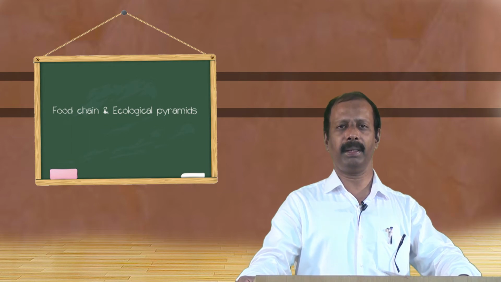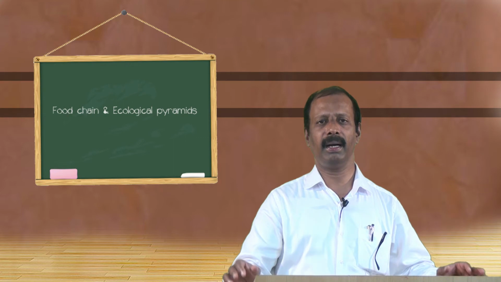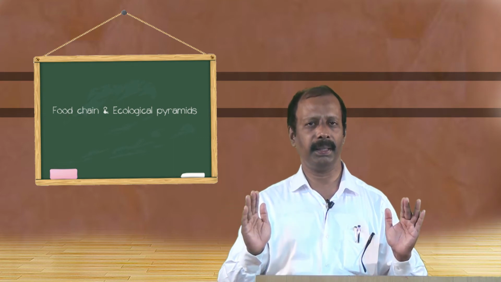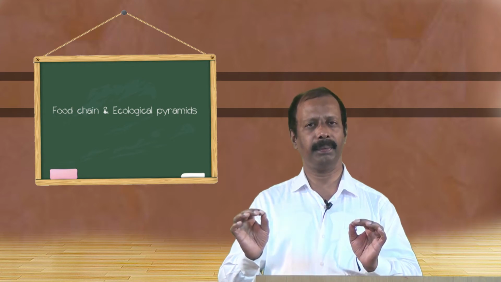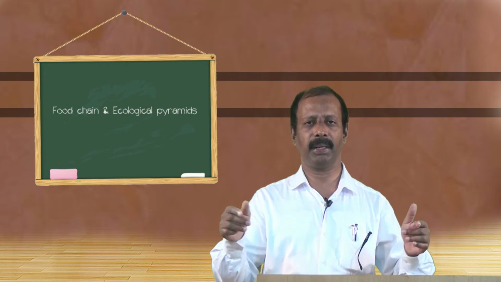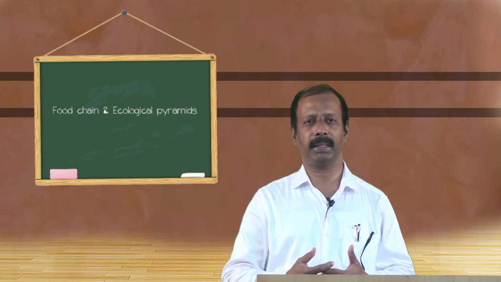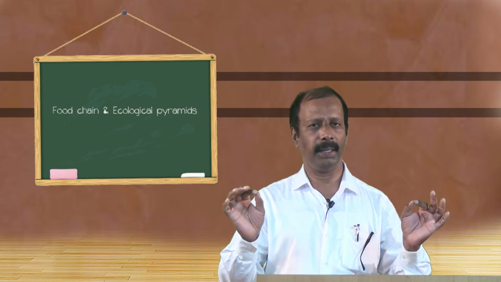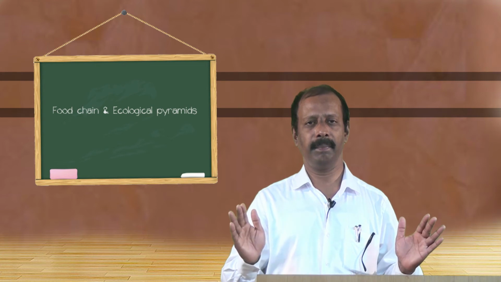We can see three different types of pyramids. Number one, pyramid of number. Number two, pyramid of biomass. And number three, pyramid of energy. Pyramid of number and pyramid of biomass are both upright pyramids as well as inverted pyramids. We can see examples for this, whereas pyramid of energy is always an upright pyramid.